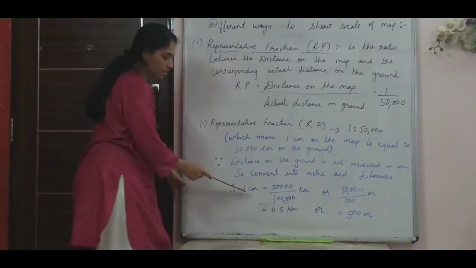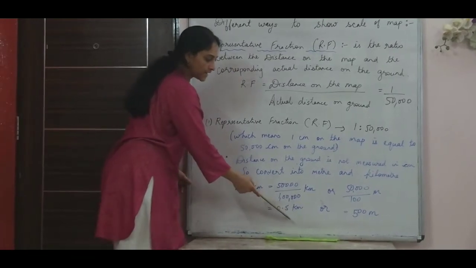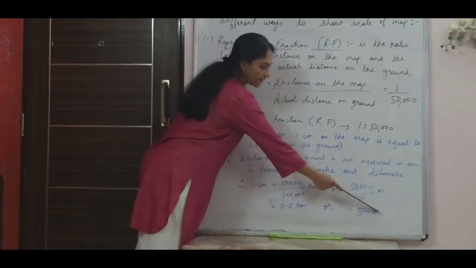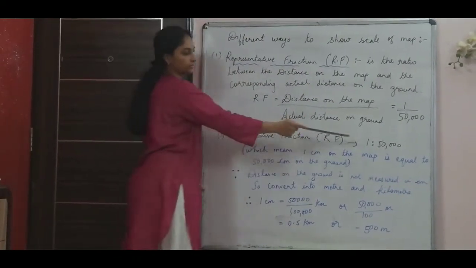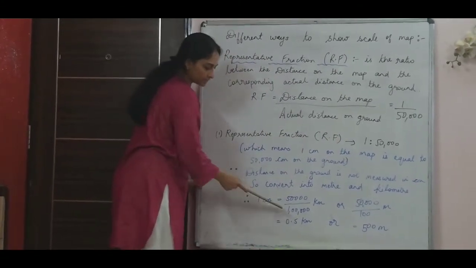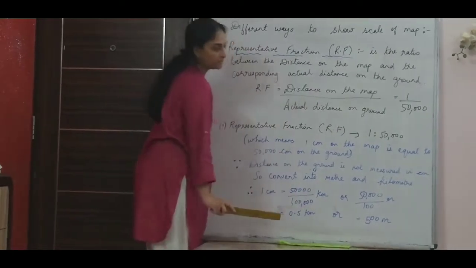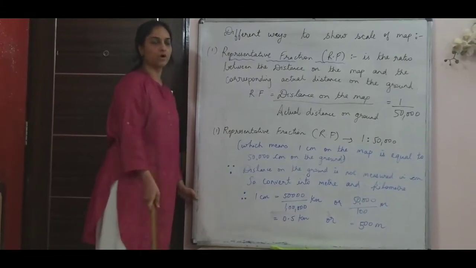So whatever I see on the map of 1 centimeter is actually what I see on the ground of half a kilometer or 500 meter. So this is how you convert that. So 1 is to 50,000 is the ratio of RF, and it means that 1 centimeter is half a kilometer or 500 meter. Now I will go to the next part, which is verbal scale or statement scale.